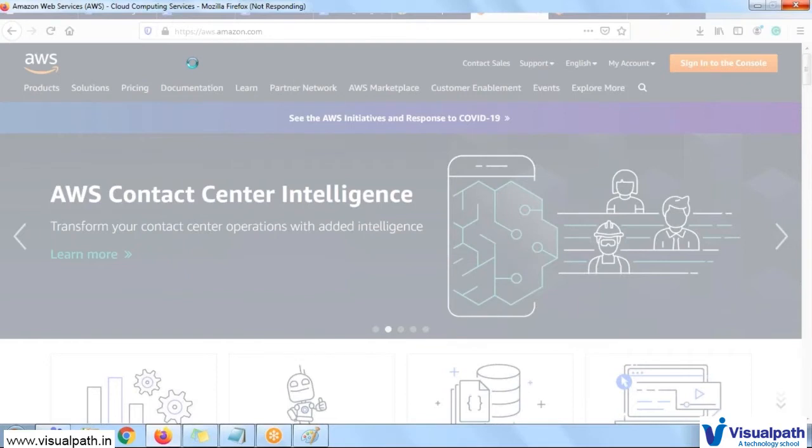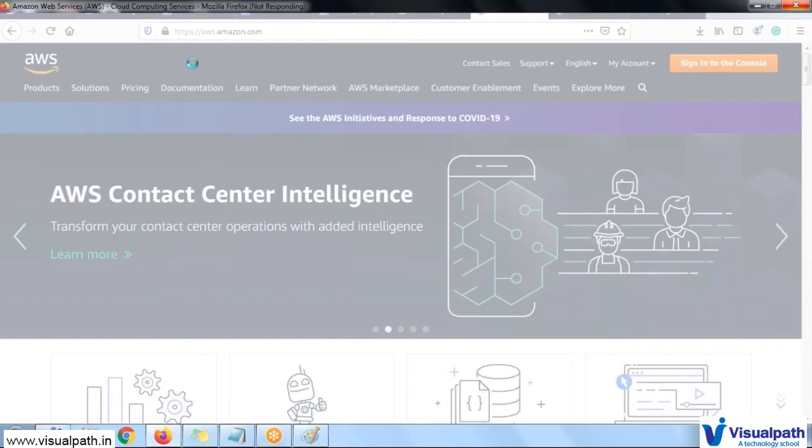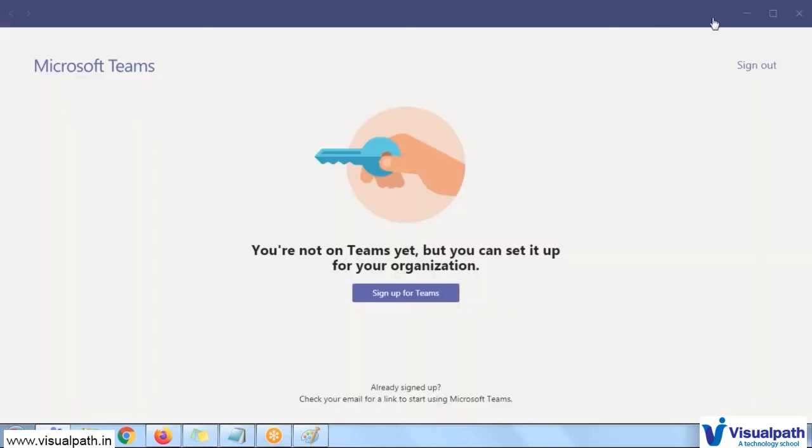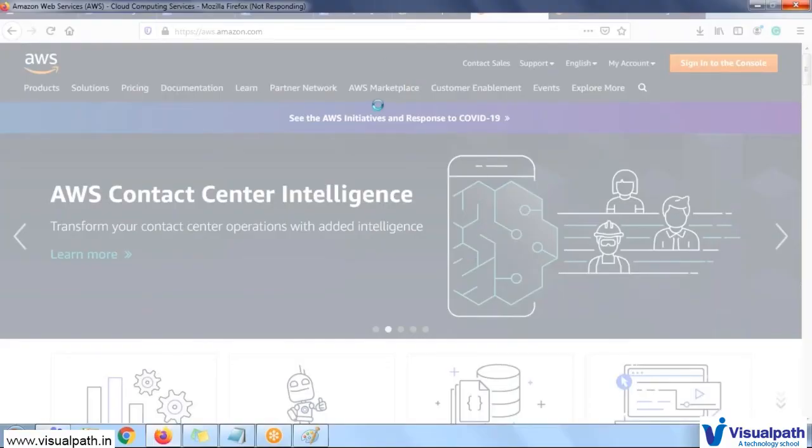So there are a total of 22 plus regions and zones available, of which US East and US West are the ones we will mostly use, because that is the headquarters of AWS, which is Virginia. So we will set up our entire applications in Virginia, or else you can choose your nearest data center, which is Mumbai. In India, we have Mumbai and Hyderabad, but Hyderabad is still being built, so it will take more than 6 months to a year to implement the Hyderabad location also. And then next we will use the Ohio region. Like that, we will have multiple regions and zones available. We will discuss them one by one.